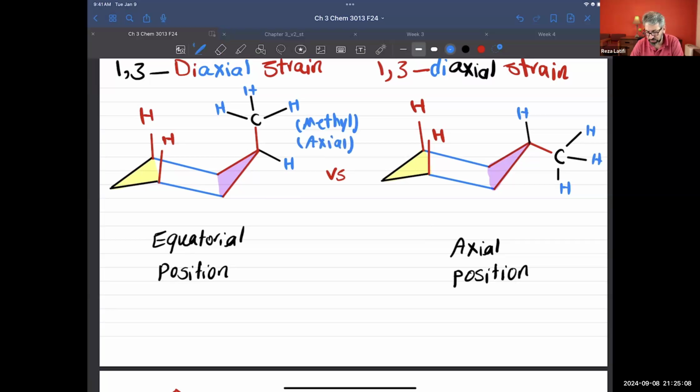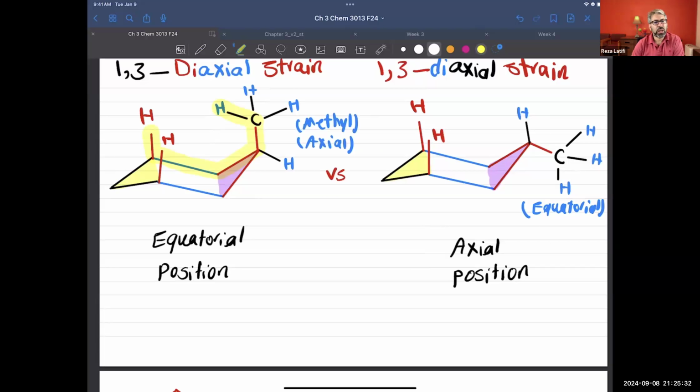And here, the methyl group is in equatorial position. I want to know which one is going to be more stable. Let's check the methyl group. The methyl group has hydrogen attached to it, one bond, 2, 3, 4, 5.